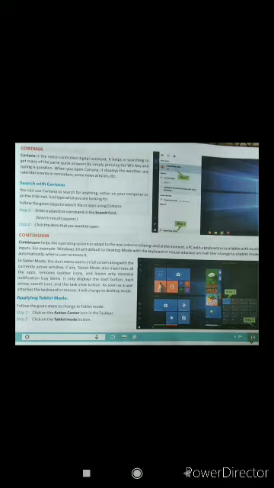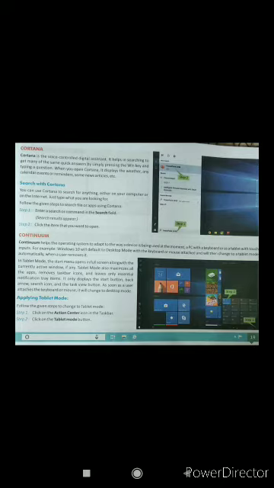Okay, when you open Cortana, it displays the weather, any calendar events or reminders, some news articles, etc. So by default it will show these things by itself. It displays the weather, calendar events and reminders. Search with Cortana. How will you search? You can use Cortana to search for anything either on the computer or on the internet. Just type what you are looking for. So you can type over there what you are searching for. Open Cortana, it will be there.